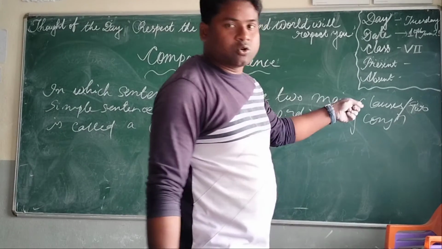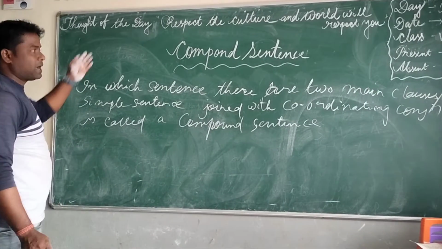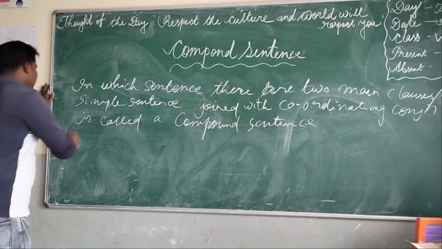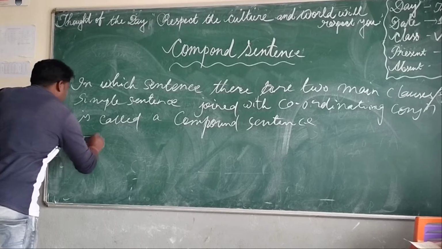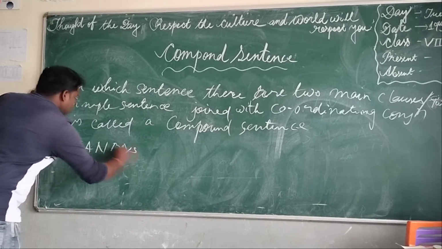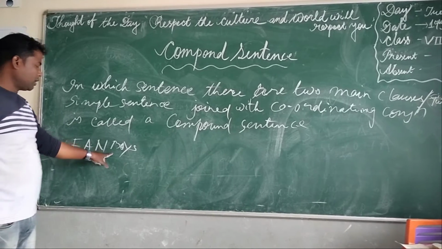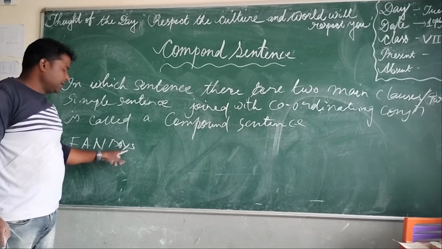Who are the coordinating conjunctions, sir? You have also known them in the conjunction part of speech. The FANBOYS are there: F for for, A for and, N for nor, B for but, O for or, Y for yet, S for so.